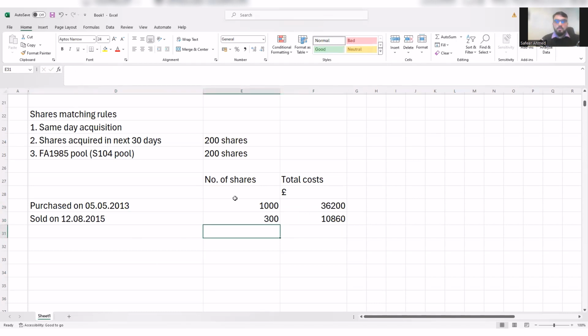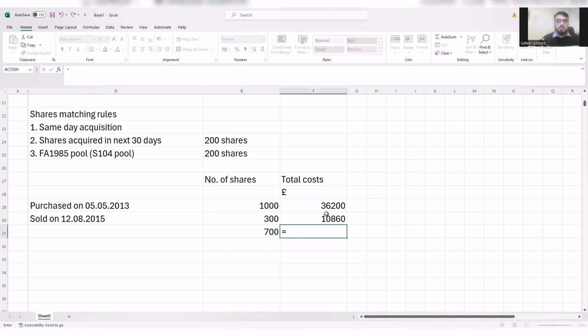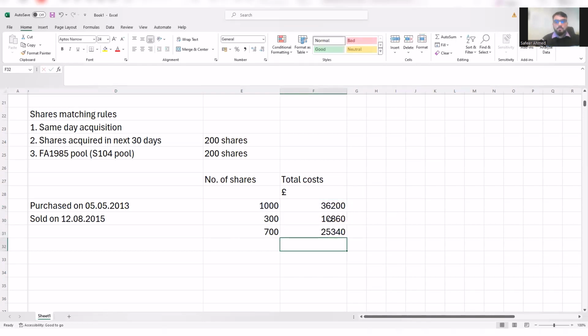And every time we sell shares, we calculate the subtotal of the pool. So the total number of shares after this transaction is 700, as you can see here. And then the total cost which is left is this minus this, which is this much.